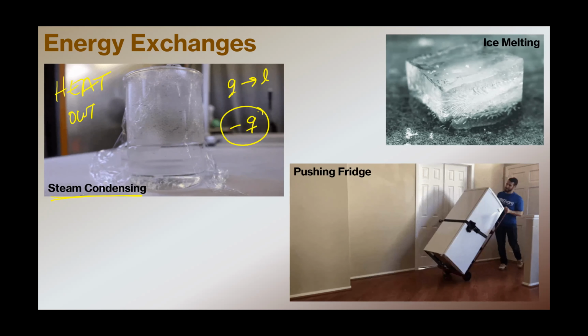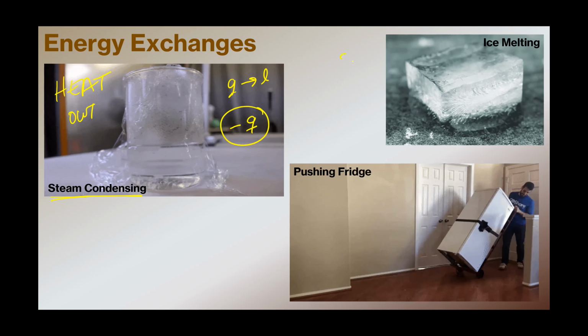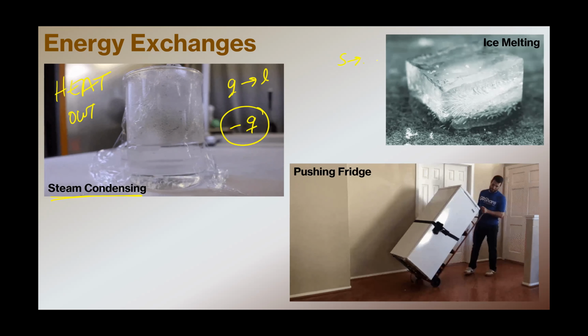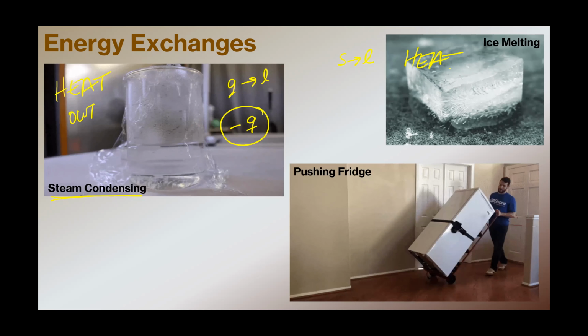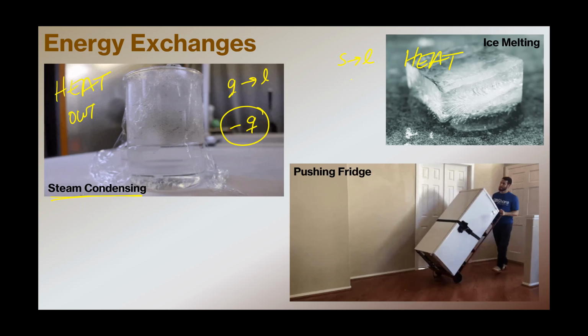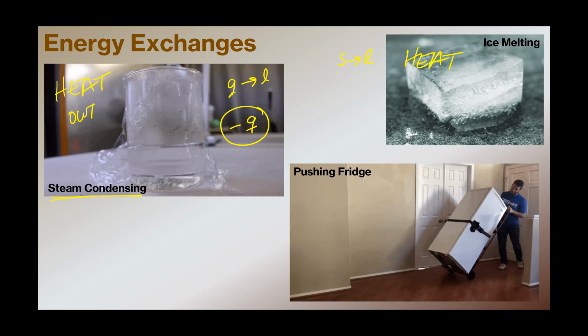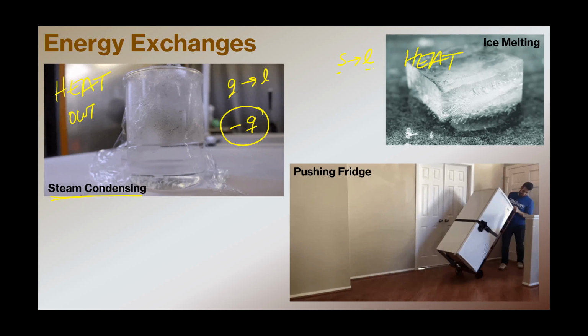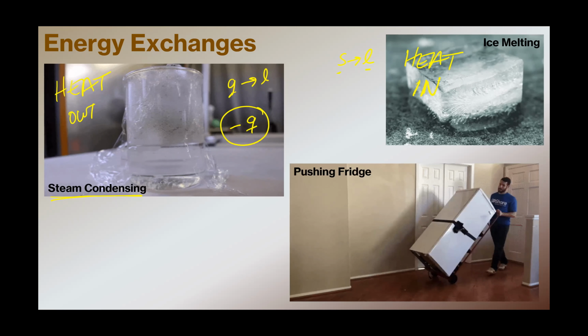If we have ice melting, this is ice, a solid, turning into a liquid. Again, this is a question of heat. Because the ice is melting, we're going from solid to liquid, from a low energy state to a higher energy state. We have to put energy in. So heat is going into the ice to melt it, so this is a positive value of Q.